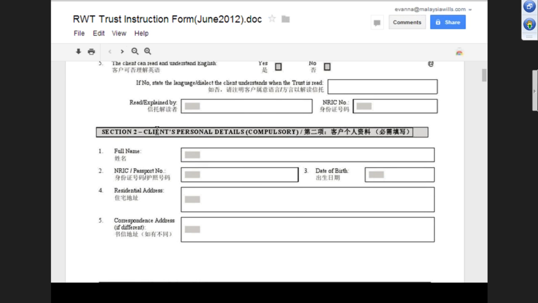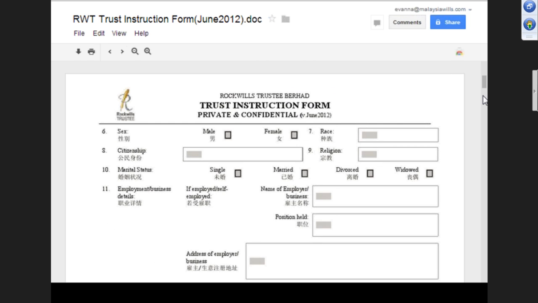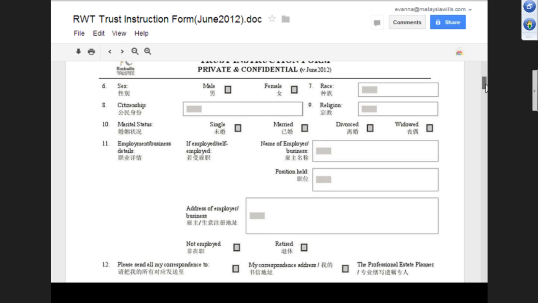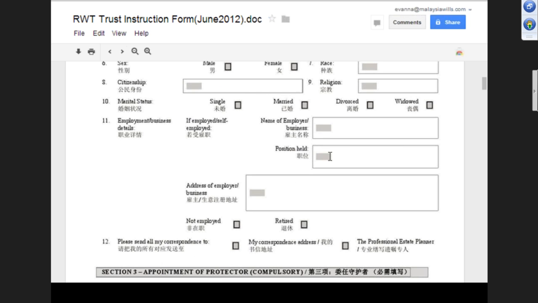Gender, citizenship, marital status, employment, address of employer, business. Is this critical? Is this very important? Must fill up? Have to fill up. Which one is this? The employment.